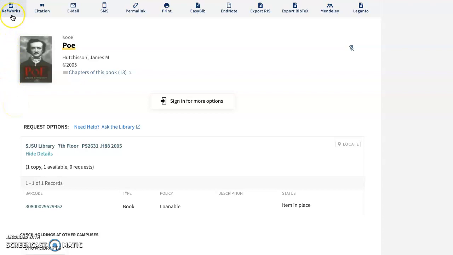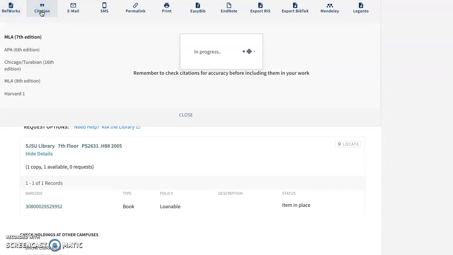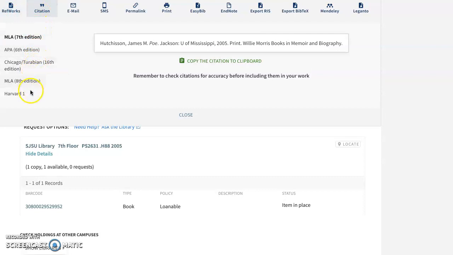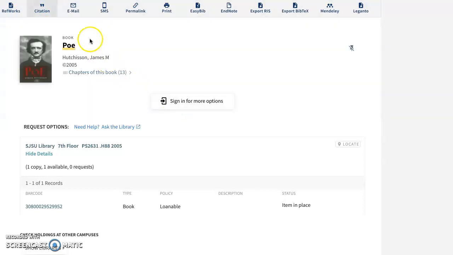Links in the Send To area can assist you in exporting the citation to a citation manager such as RefWorks, finding the citation for the item itself in a variety of formats, emailing the citation, finding the permalink for the item, printing the record.